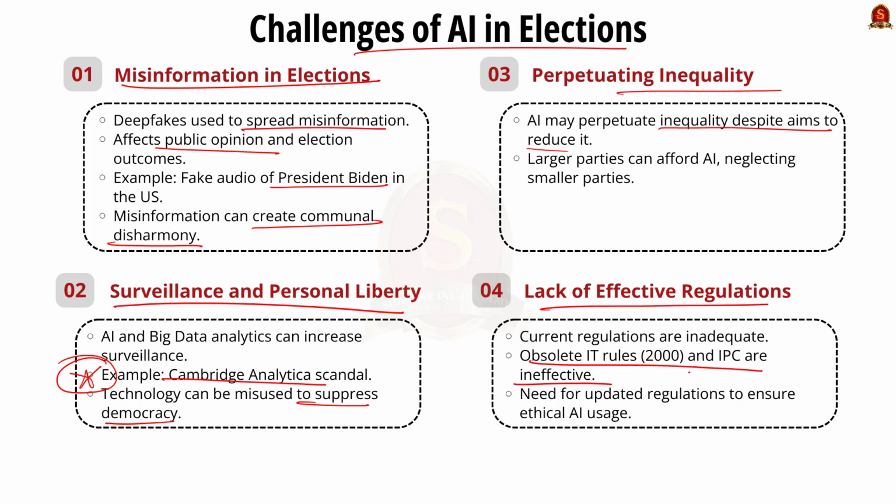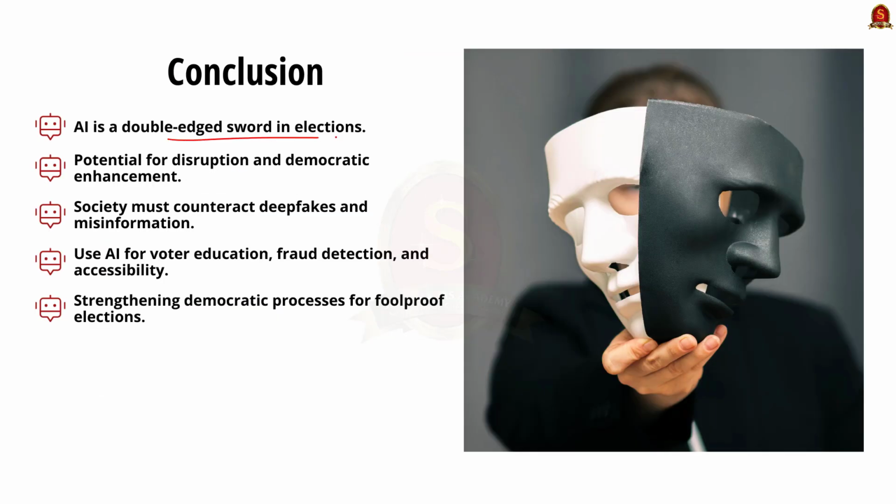Now coming to the conclusion. AI and its usage is a double-edged sword, with the potential for disruption and the ability to enhance democracy. We as a society should implement measures to counteract deepfakes and misinformation, and increase the use of AI for voter education, fraud detection and increased accessibility, and strengthen our democratic process and result in a foolproof election. That's all about this answer.